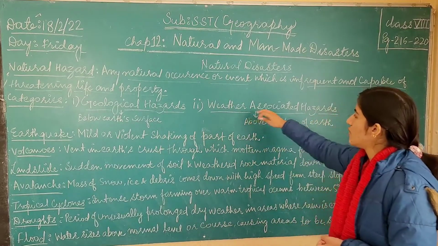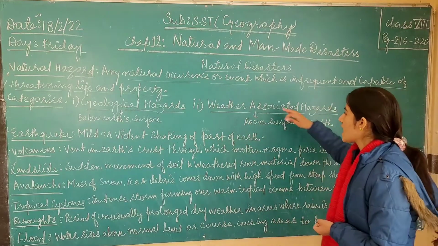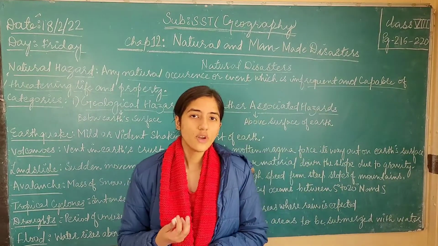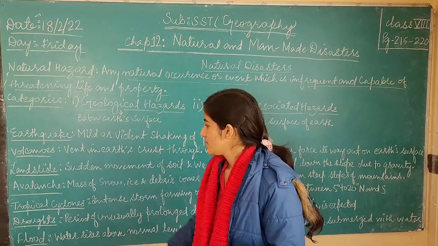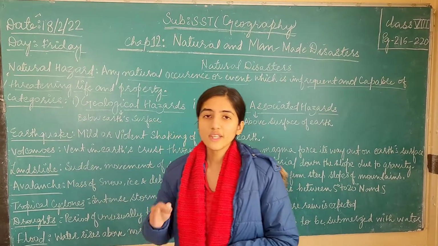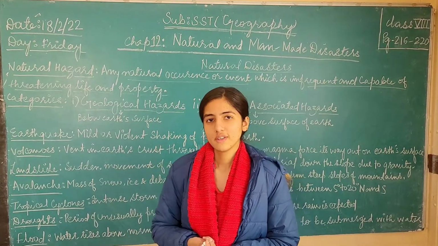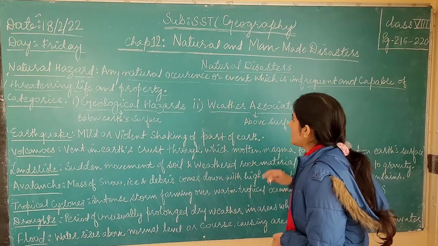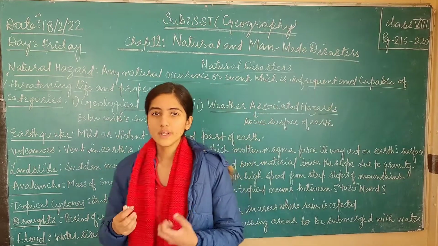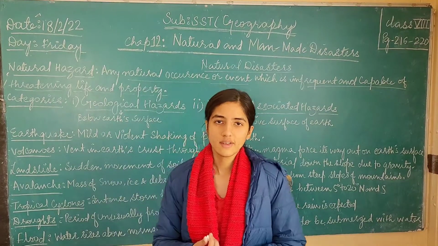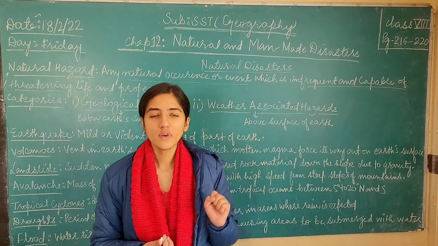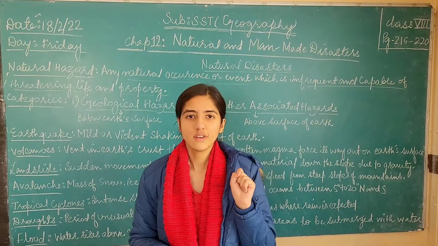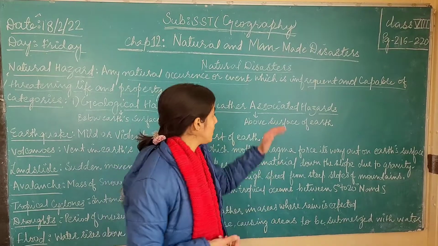The next one is weather associated hazards. These hazards happen above the earth's surface. The hazards which happen just above the earth's surface are floods, droughts, avalanches and landslides. That is why these hazards are called weather associated hazards. They happen because of the forces of the weather, such as the wind and the air. For example, the water in the rivers causes floods, and the extreme heat of the sun's rays causes droughts.